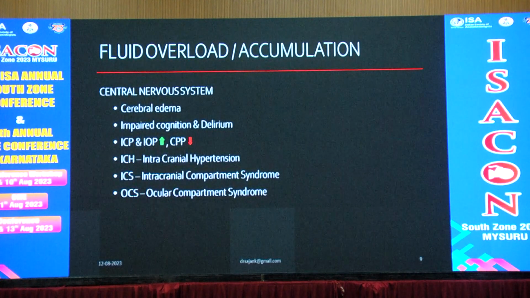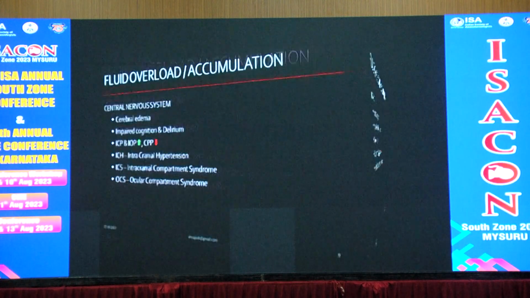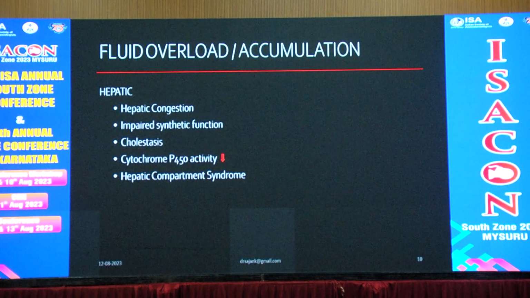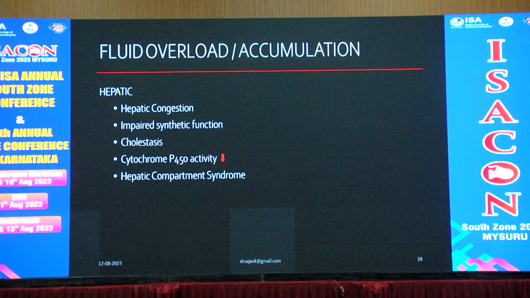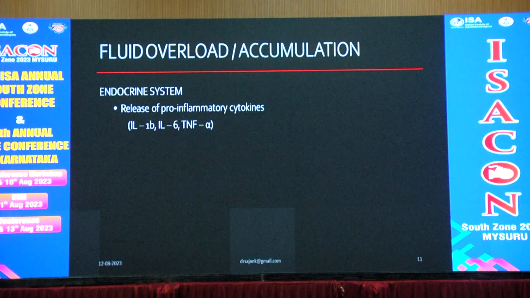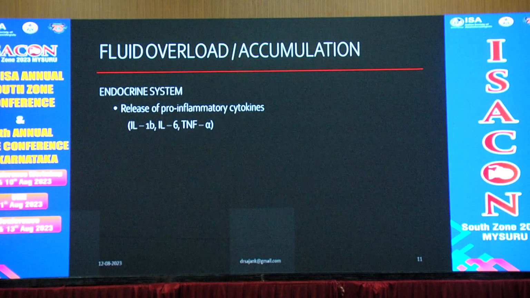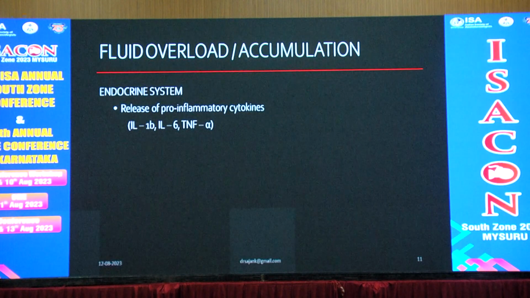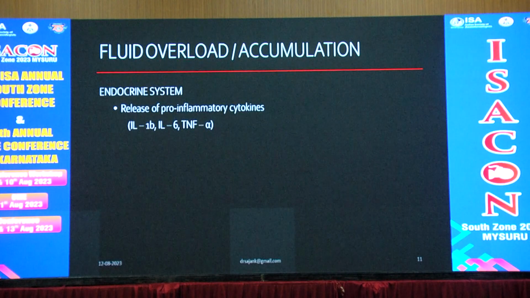It affects the CNS by cerebral edema, impaired cognition and delirium. ICP and IOP are increased, whereas cerebral perfusion pressure is decreased. Intracranial hypertension and intracranial compartment syndrome can occur. Ocular compartment syndrome may also occur. It causes hepatic congestion, impaired synthetic functions, cholestasis, decreased cytochrome P450 activity, and hepatic compartment syndrome may occur. In the endocrine system, it causes release of pro-inflammatory cytokines like interleukin 1b, interleukin 6 and TNF alpha.